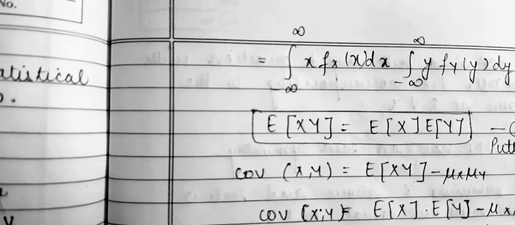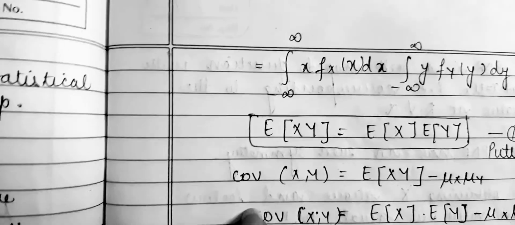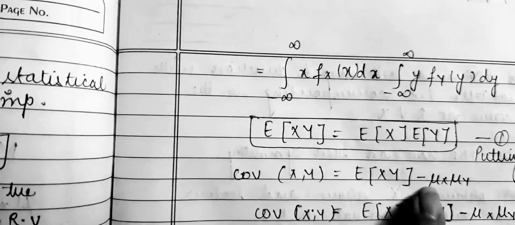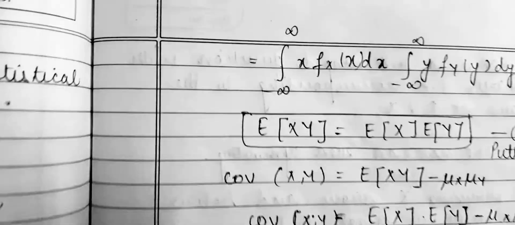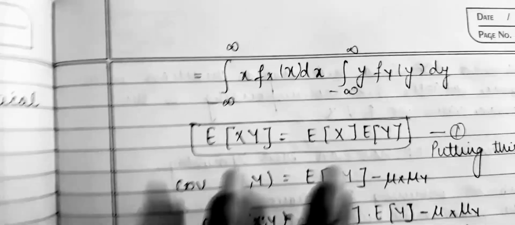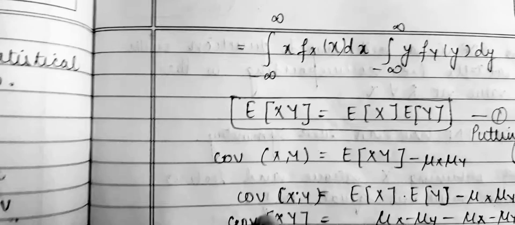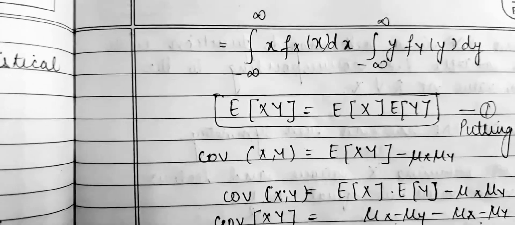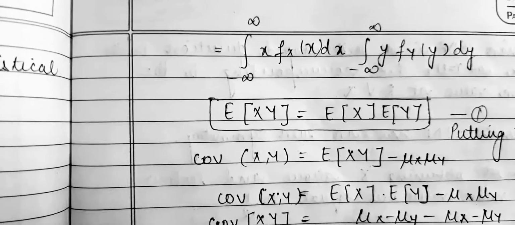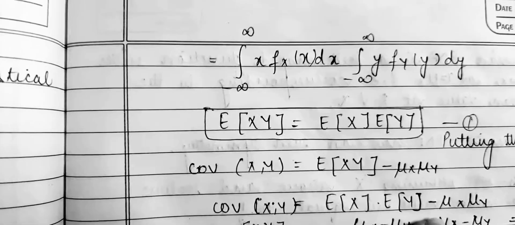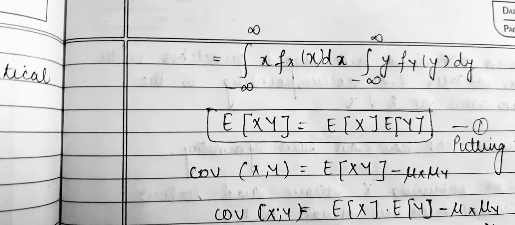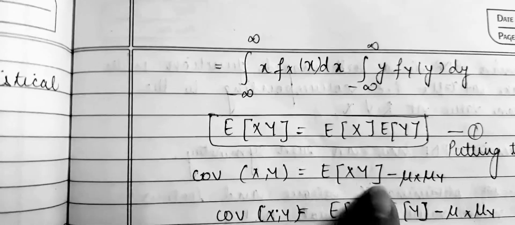Now we know already that your covariance x comma y is equal to expectation xy minus mu x mu y, that we have solved earlier also. Now if we separate expectation of xy, we can write covariance of x comma y is equal to expectation of x into expectation of y minus mu x mu y. Clear? Now we have separated both the terms regarding expectation of x and y.